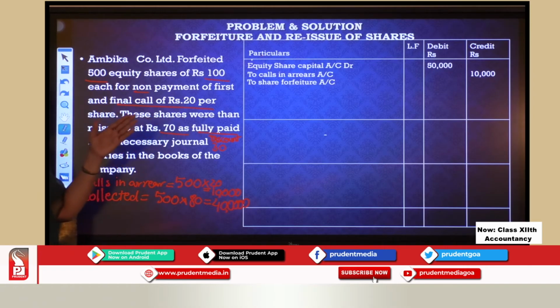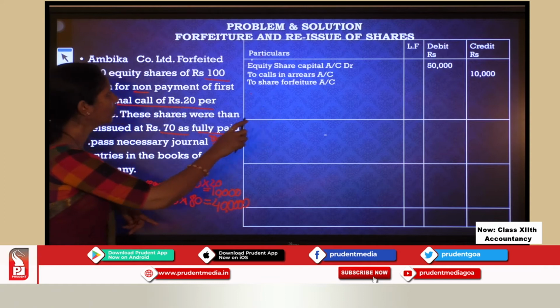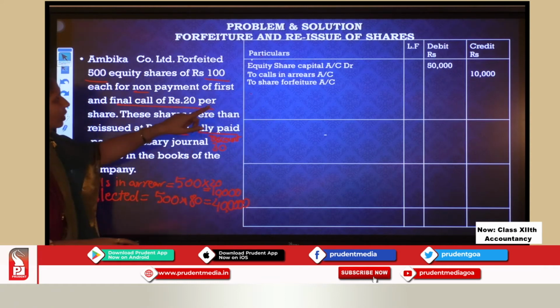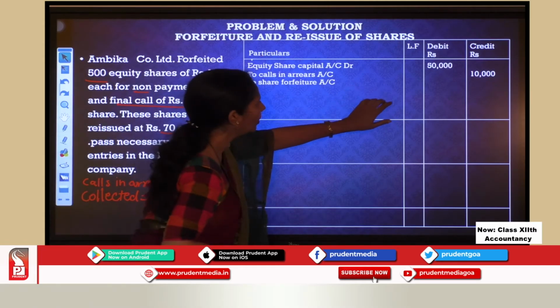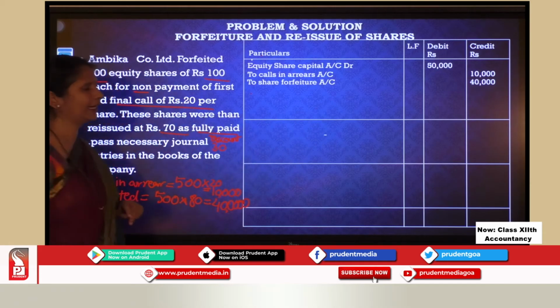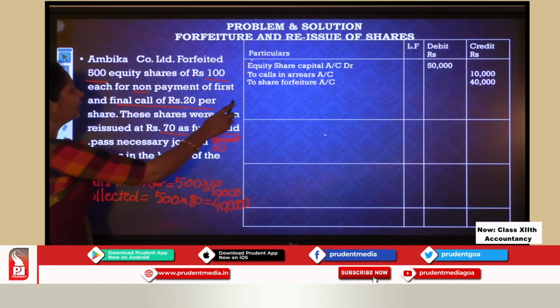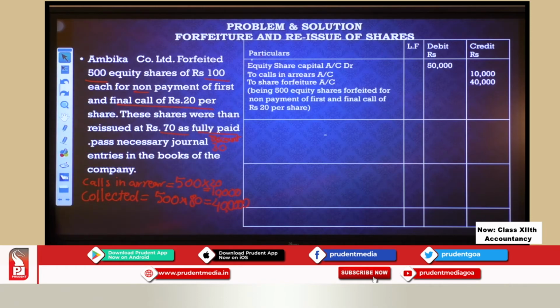Then you have to calls in arrears 10,000. Okay, I have calculated over here. Then you have to share forfeiture account. How much? How much I have already collected. So I have to take the amount that I have already collected, 40,000 rupees. Okay, so this is my forfeiture entry. Now let me write the narration. Being 500 equity shares forfeited for non-payment of first and final call of rupees 20 per share.